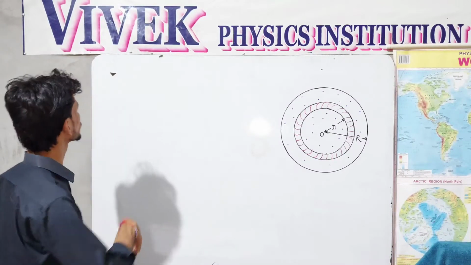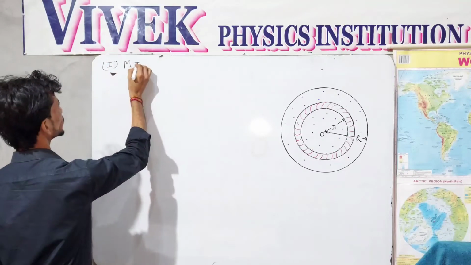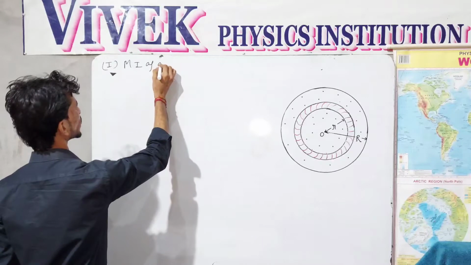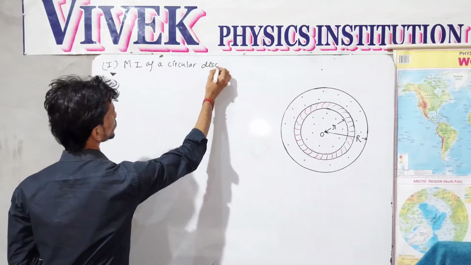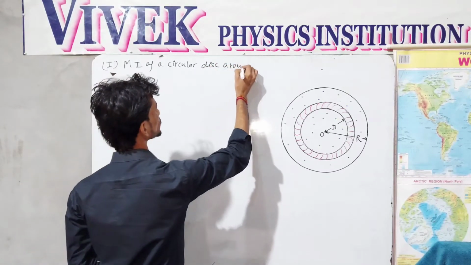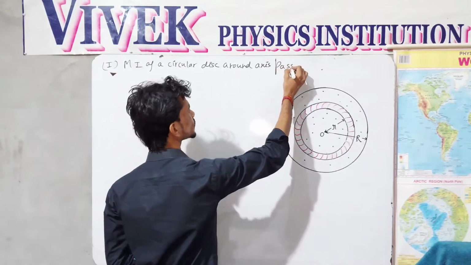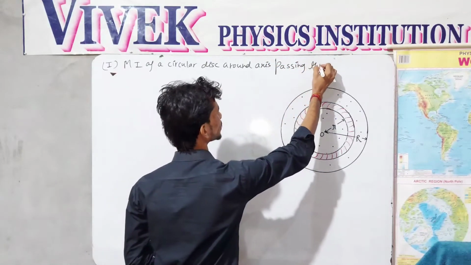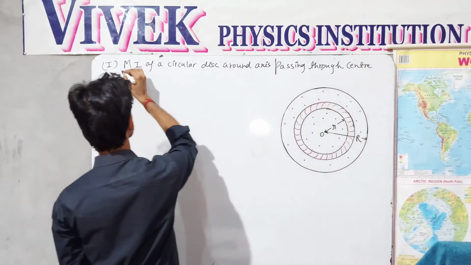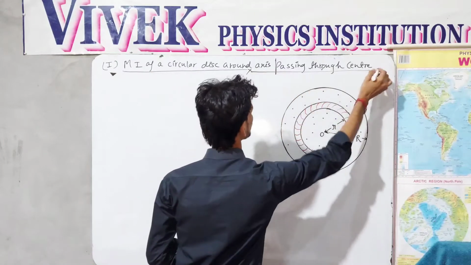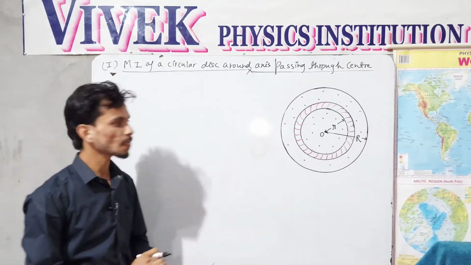In the first case we are having the moment of inertia of a circular disc around an axis passing through the center. Here, this is the case we are talking about.